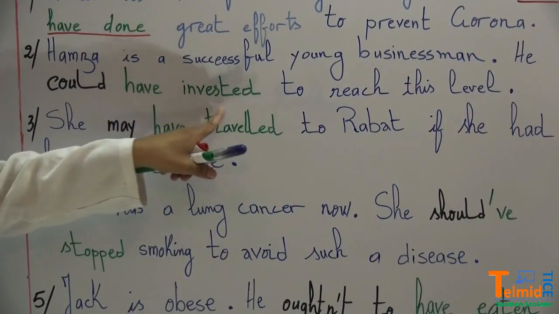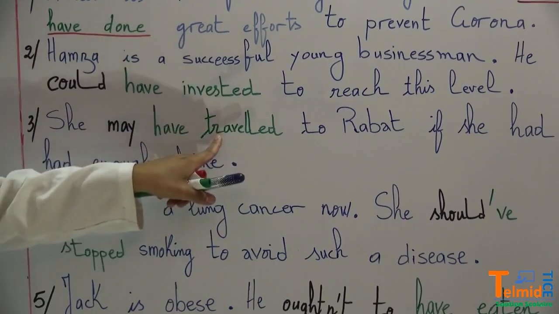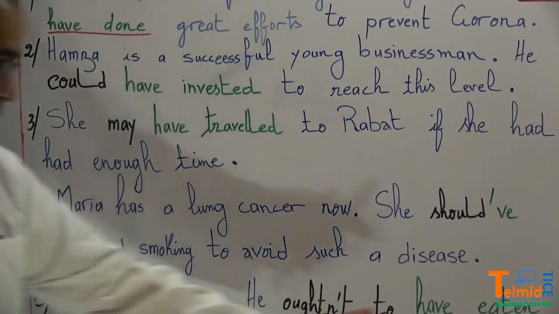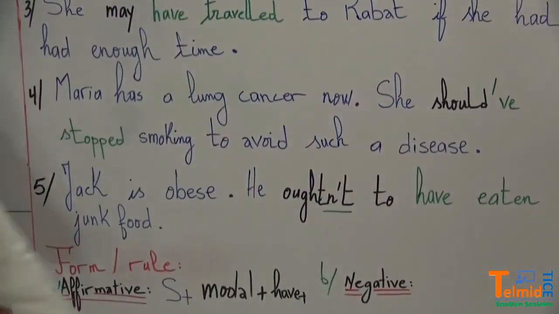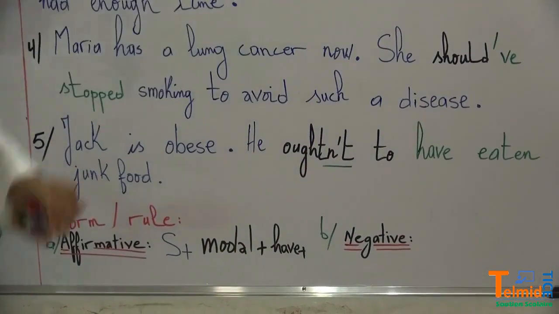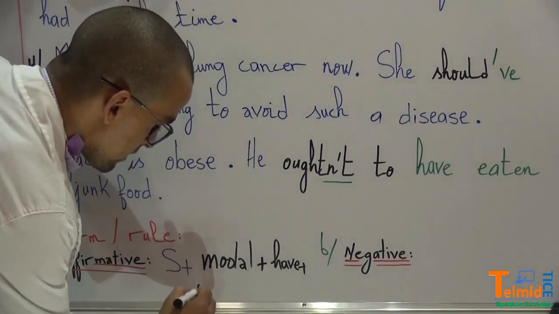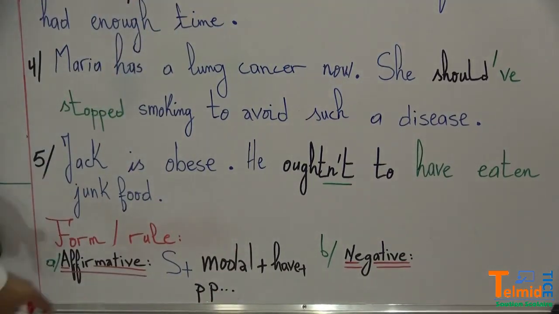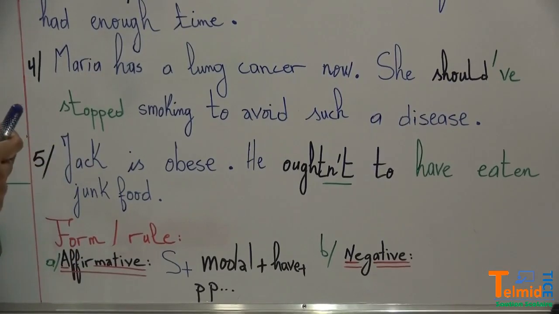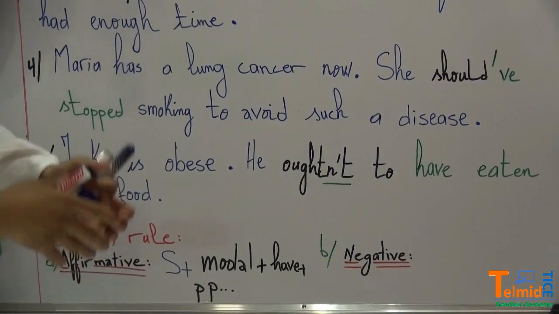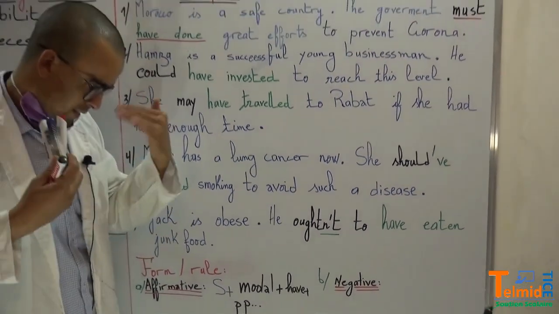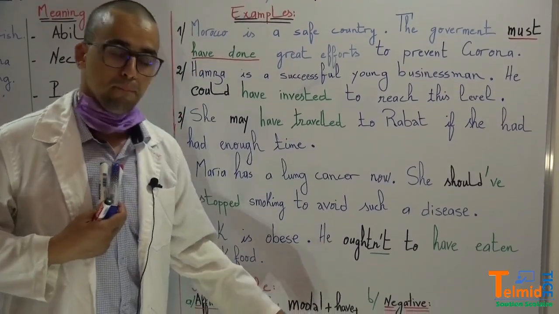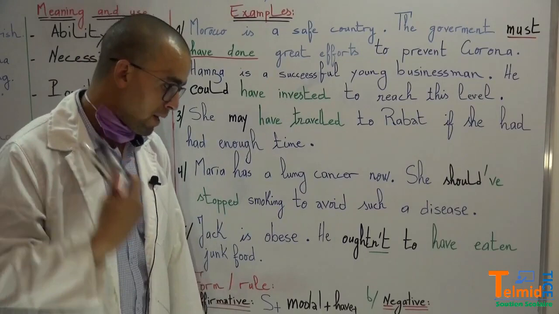Have invested. Travel, traveled. Stop, stopped. Eat, ate, eaten. So this is eaten, and traveled, and these are what we call the past participle, the past participle of a verb. So the rule or the form of a subject that is containing modals in the past is subject, Ahmed, he, she, it, plus modal, plus have, plus past participle.